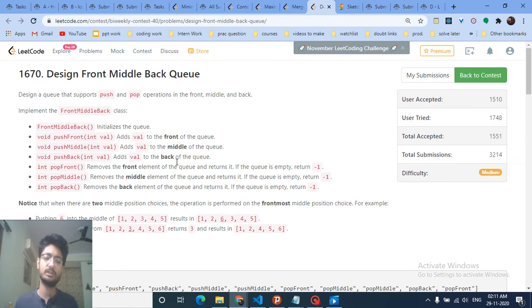We'll discuss the third problem first, in which you have to design a queue in which you can insert at the front, back, or middle. What the problem statement states is that you have to somehow design a queue which supports the following operations, in which you can do a push or a pop, because in a queue you can do a push and pop, but you can do it at the front, back, and middle as well. So these are the 6 functions, and you have to implement all of them.